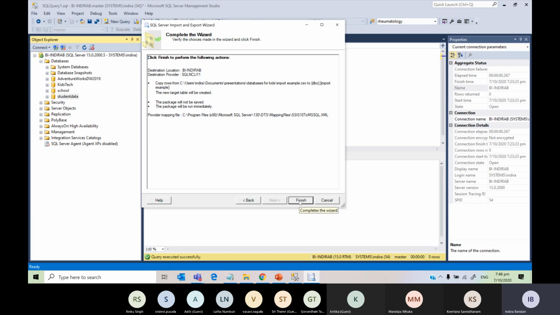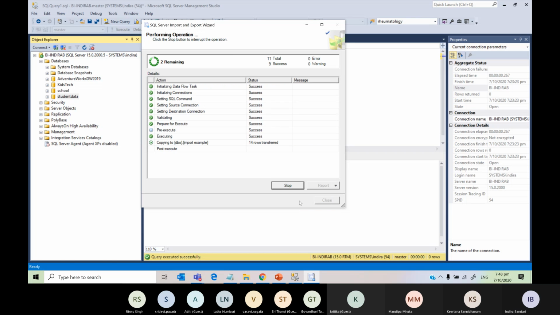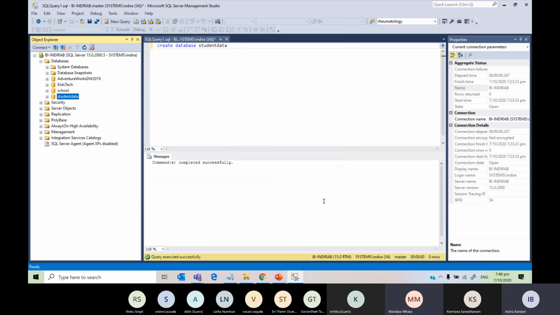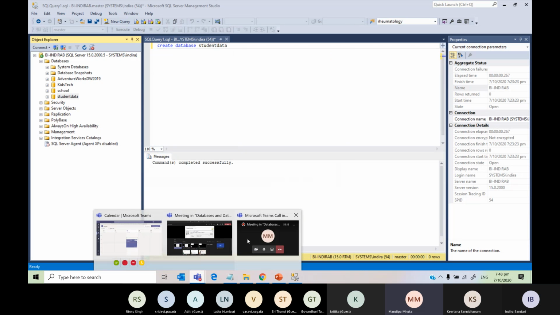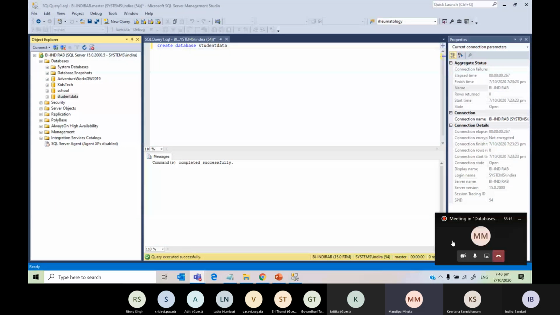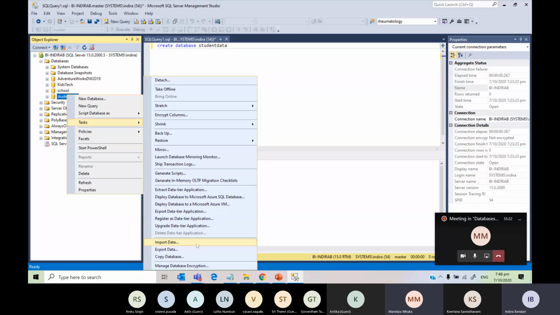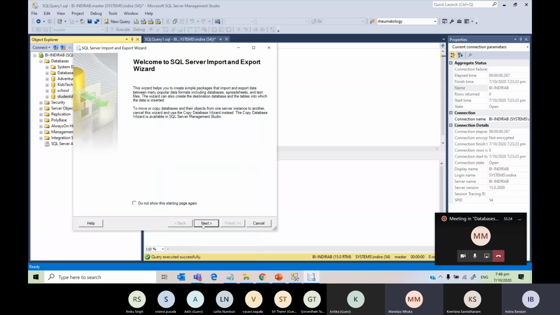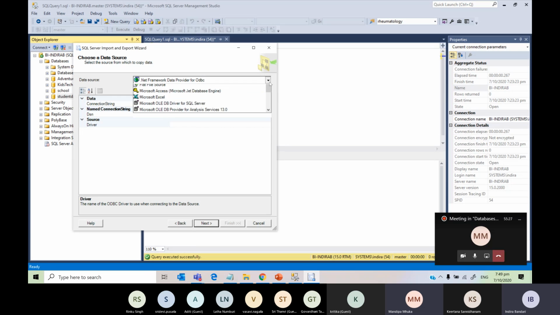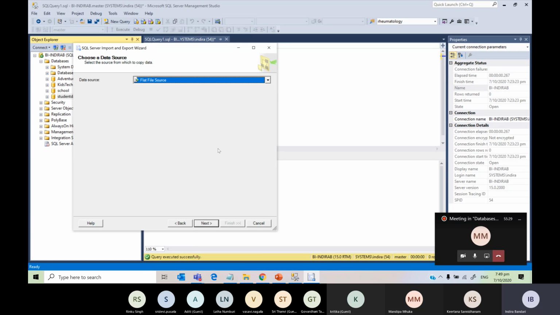Once you finish, you will see here 14 rows and everything is success. Now you can close that. Can you go back to the destination thing? Okay, I'll go back to the destination. I'm going to import again. Go next. Data source is flat file source.